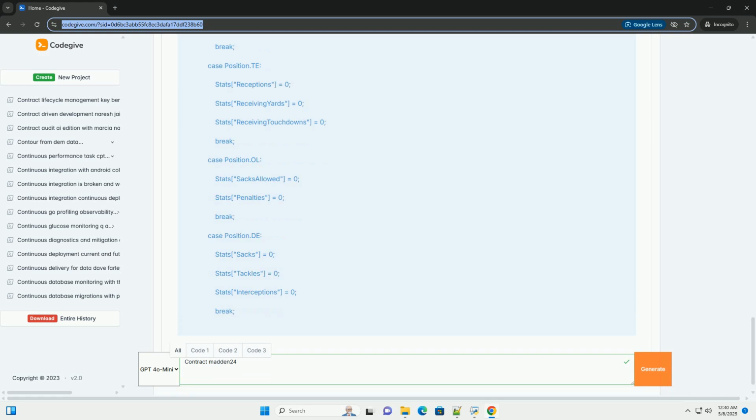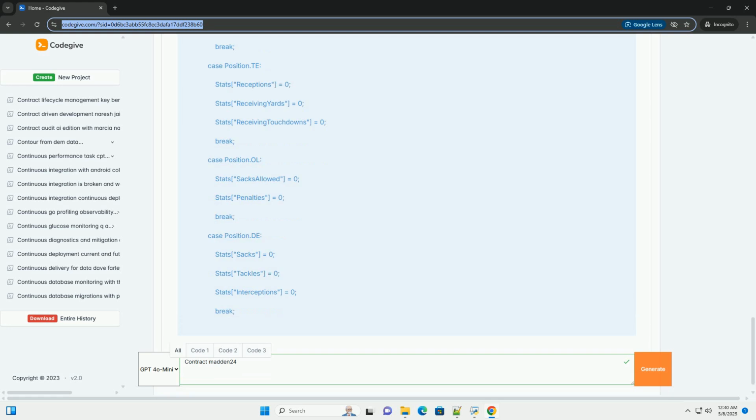Position enum represents the possible player positions, QB, RB, WR, etc. SkillTier enum represents a player's skill level, rookie, average, elite, etc. This is derived from their overall rating. ContractStatus enum represents the status of the player: active, expired, retired, injured.